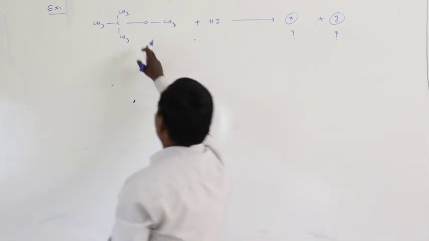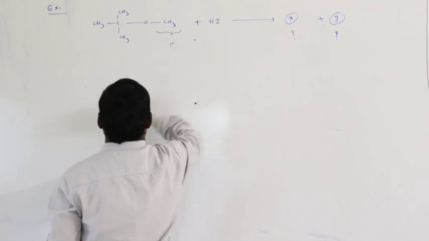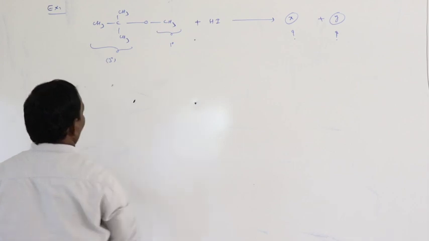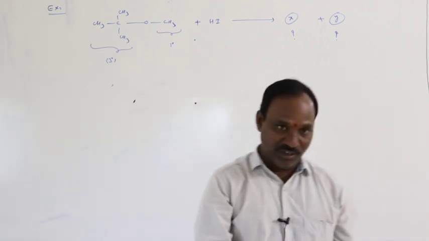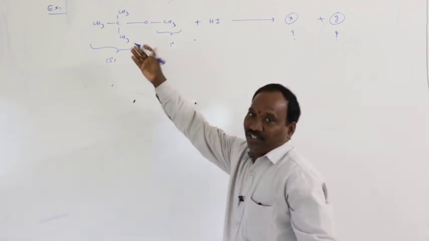Okay. Now here in the ether linkage, the methyl group is primary, and here this is a tertiary group. If a tertiary alkyl group is present on the ether molecule, what happens? It is the reverse.